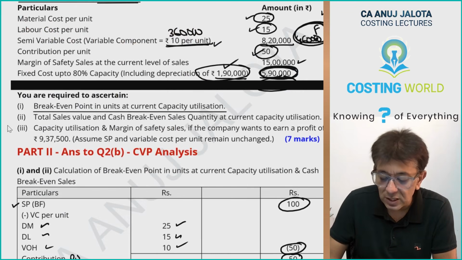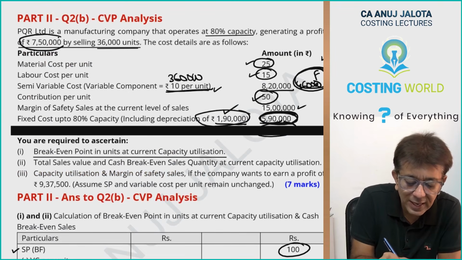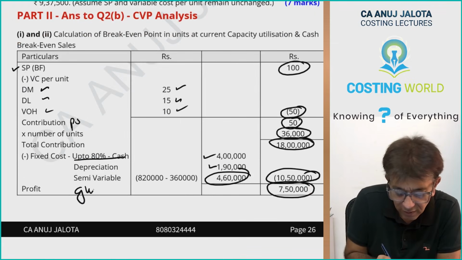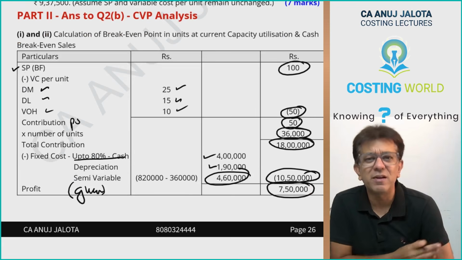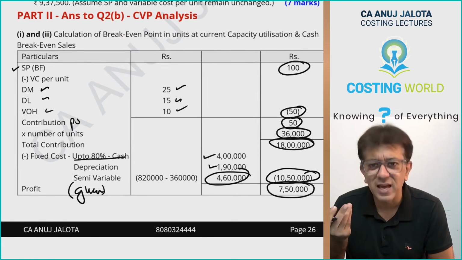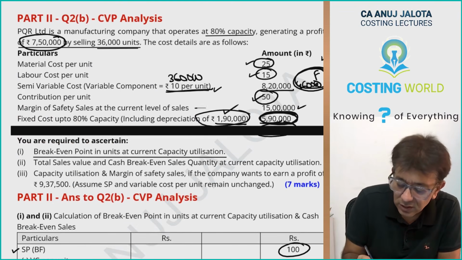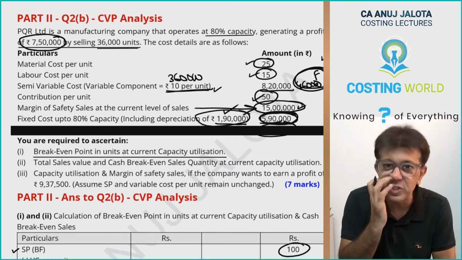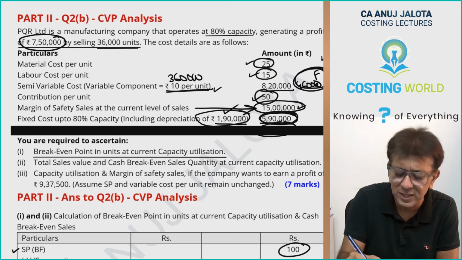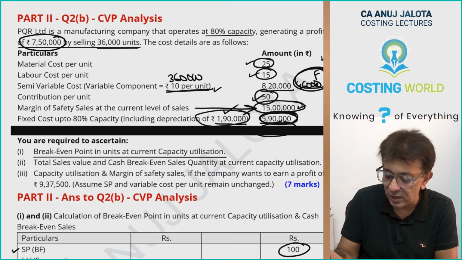Now if you see in this case, you get this particular profit, 7,50,000. So this income statement I have made for time pass for you all, not for any other reason. Everything is there with you. In fact, if you want, you can even ascertain this margin of safety, 15 lakhs. I'll try to check this figure also for you all. This data is given too much actually, you can cross check each and everything. In any case, I'll check it for you in just a while, but let me go ahead.